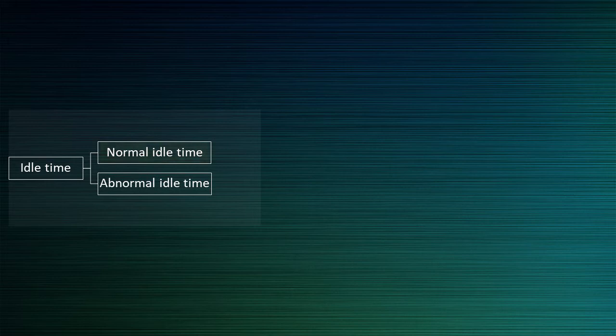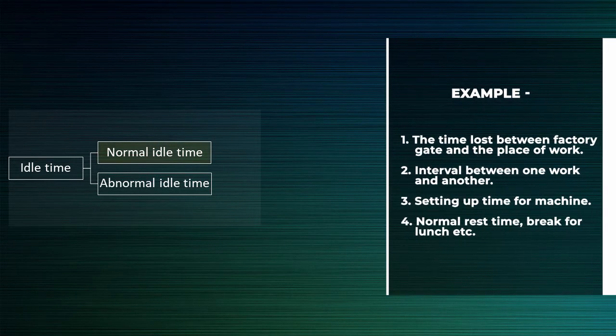Let us see the example of normal idle time. When John arrives at the factory, he will take 5 minutes to reach from the factory gate to his place of work, which is normal idle time. You cannot expect an employee to fly and reach his workplace in 5 seconds. He is an employee, not a superman.